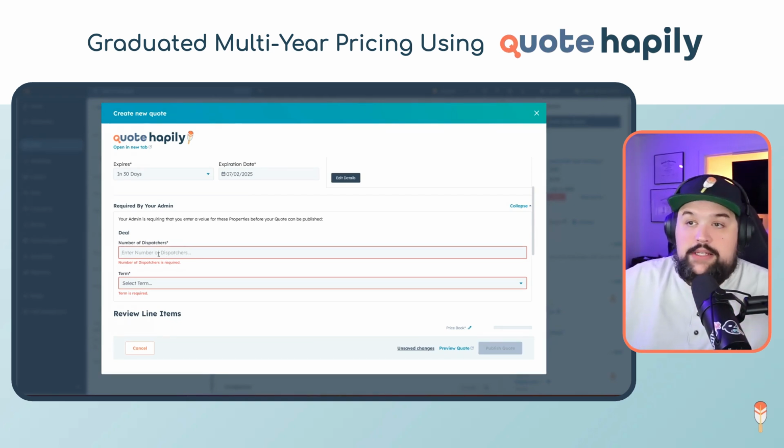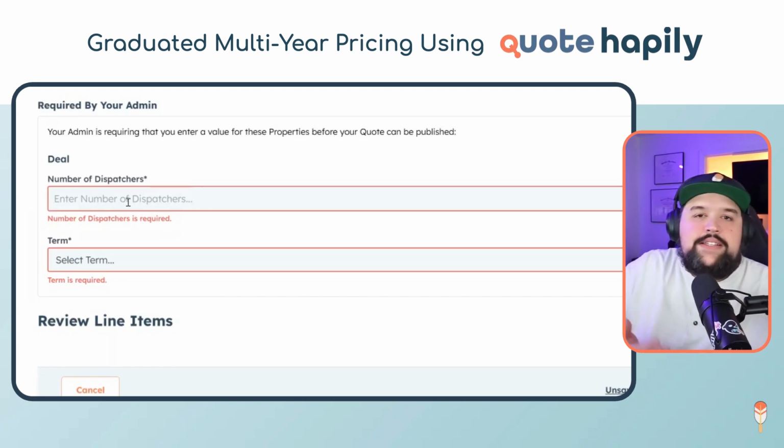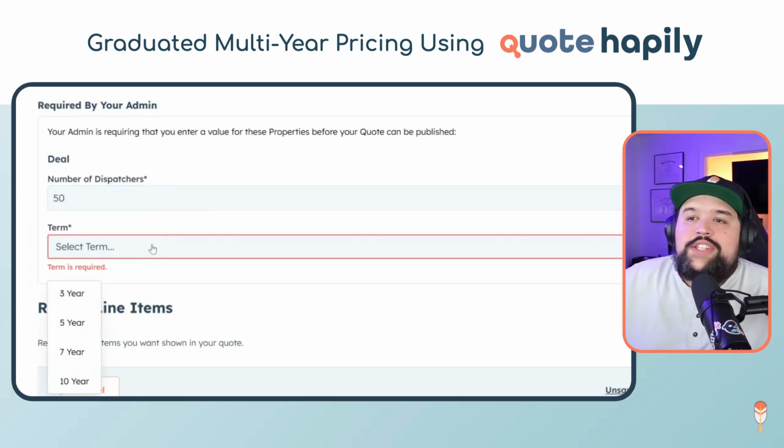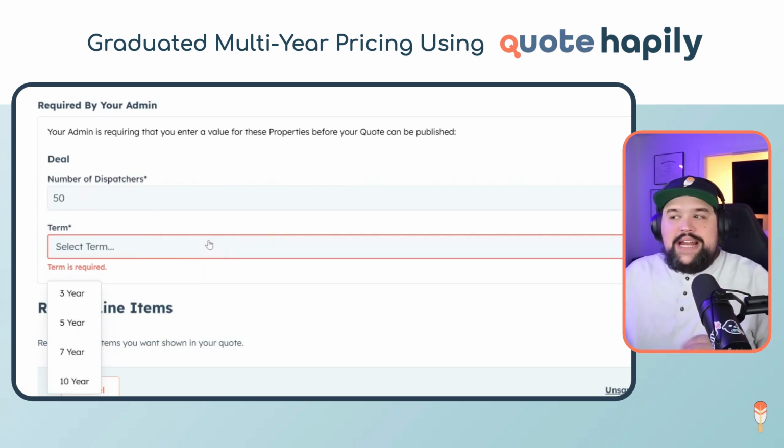It's asking me 2 things. How many dispatchers are they buying the software for? So in this case, it's equivalent to seats. We're going to say they're getting it for 50, right? And then what is the term that you're selling at, right? And you'll notice this stuff is required for me to actually build the quote.